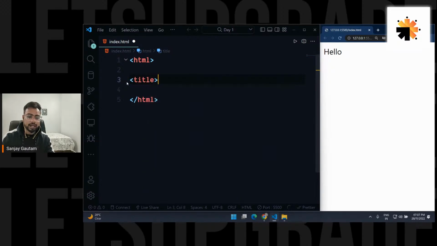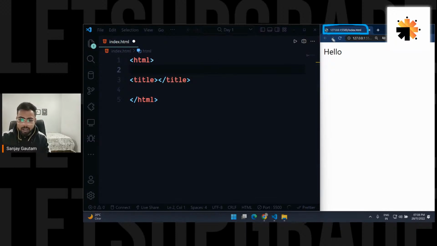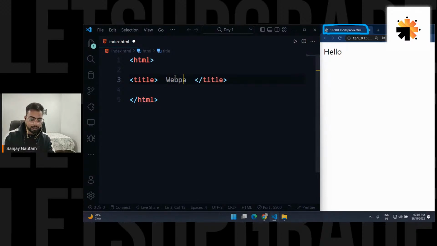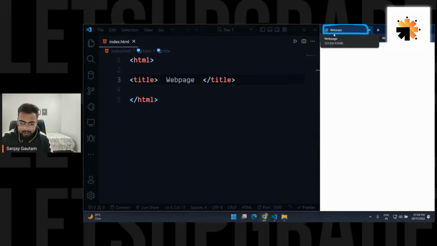We have a tag called title. Right now you can see here, I'm not having any proper title. It's showing 127.0.0.1/index.html. If you want to have a proper title for a website, just use this tag here, and let me type here, let's say, web page. If I save it and give a refresh, see, I'm getting this web page here.